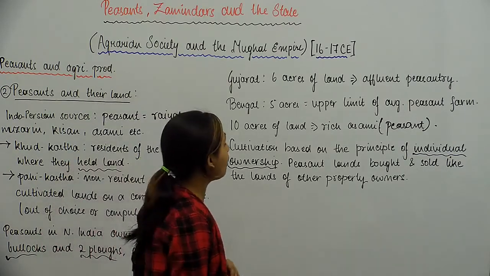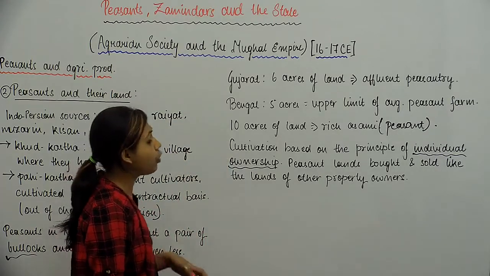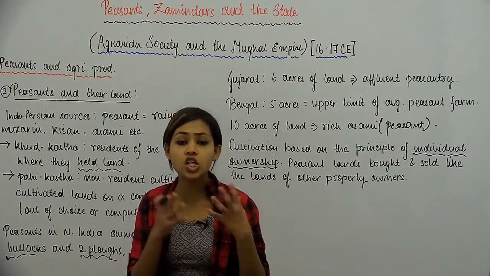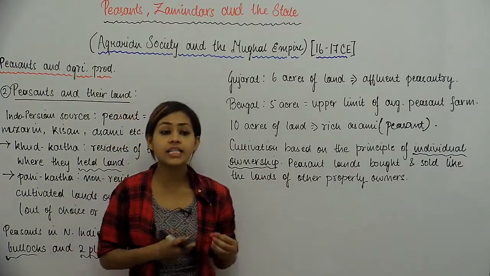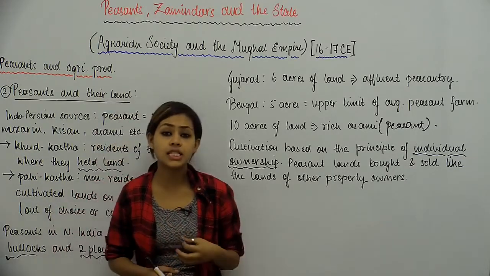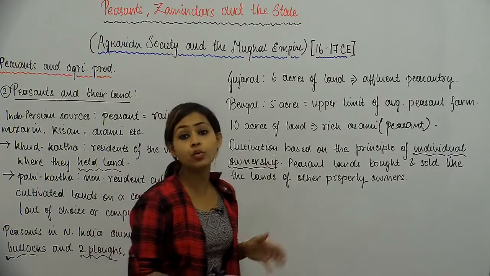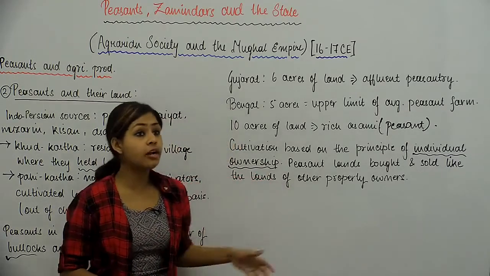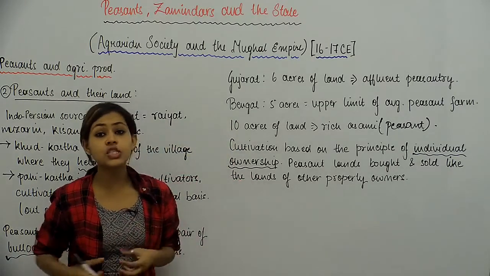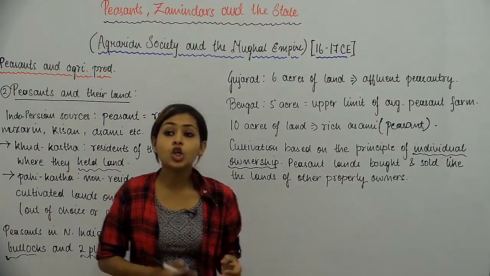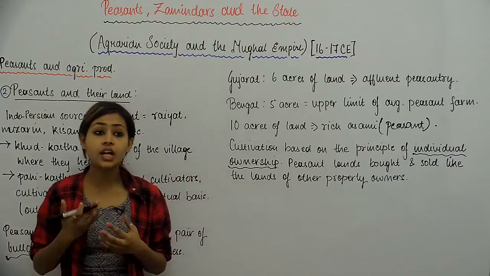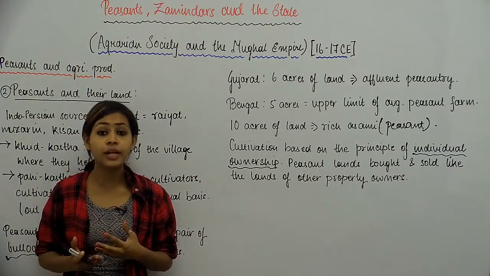Also, peasants' land was bought and sold like the lands of other property owners. So peasants का जो land होता था, there was a sort of class hierarchical division existing in rural society. There were a lot of caste divisions existing in rural society, but somehow when it came to land, there would be no divisions. The land of peasants would be purchased and sold in much the same way as the lands of other people. तो मतलब लोगों के साथ डिस्क्रिमिनेट किया जाता था, लोगों के साथ कास्ट और क्लास के बेसिस पे डिस्क्रिमिनेट किया जाता था.